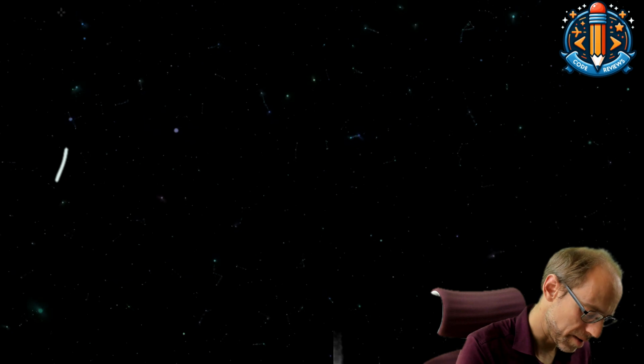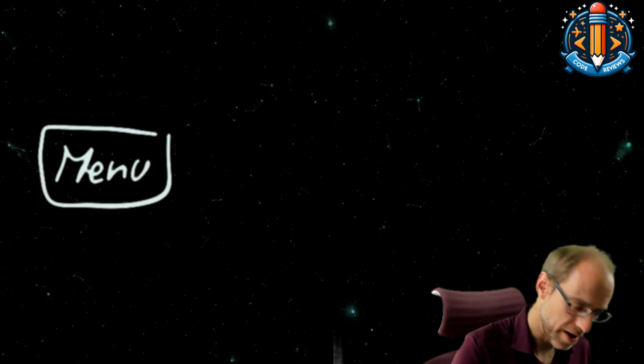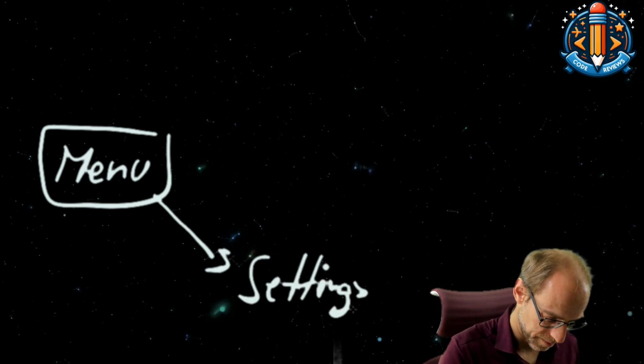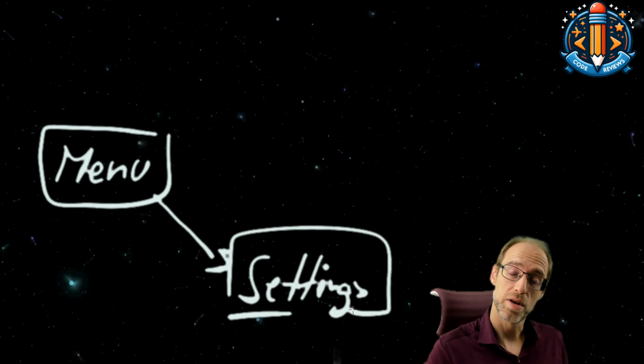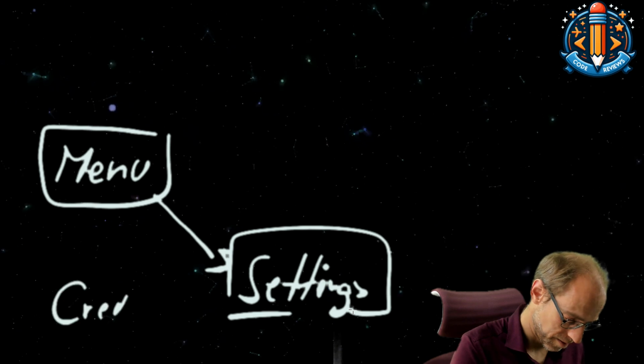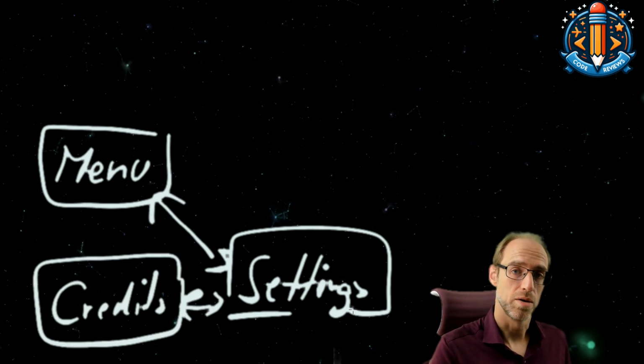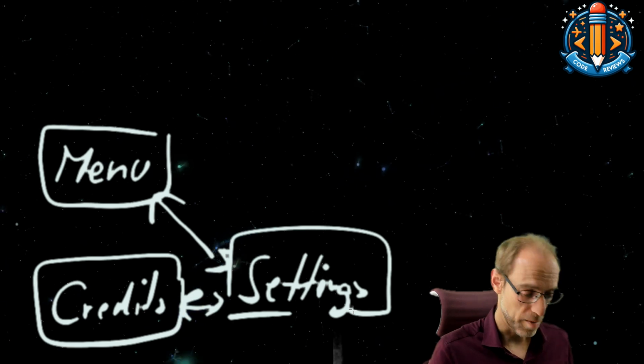So normally you would do this in your head, but let's walk through this slowly now. You start with the main menu where everything begins. From there you can, for example, go to the settings. And we know from the settings you can go to credits. And back and forth between all of these. So credits goes back to settings, goes back to main menu.